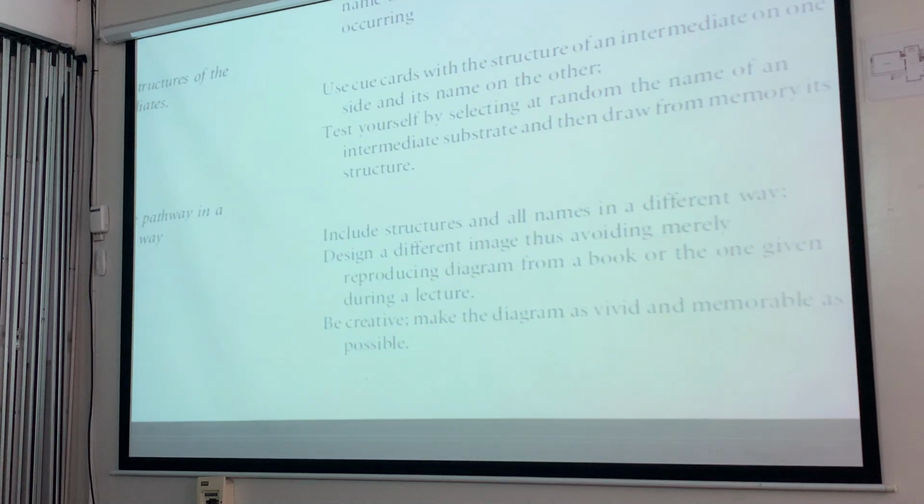Then, learn the structures of the intermediates. This is the time you would want to be involved in knowing the details. Okay? Does it say memorize the structure? It's just that you get to familiarize yourself. The whole point of studying pathways is really to understand the purpose of that pathway, and in each reaction of that pathway, you know what happens.